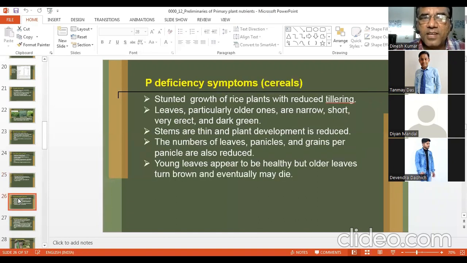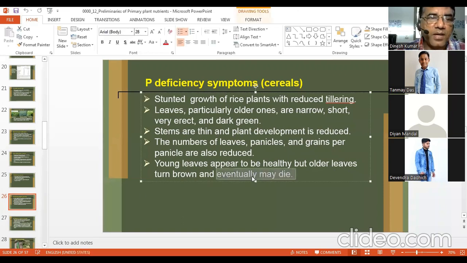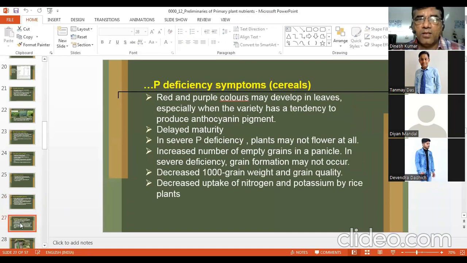Deficiency symptoms in cereals: stunted growth of rice plant with reduced tillering. Leaves, particularly older ones, are narrow, short, very erect, and dark green. Stems are thin and plant development is reduced. Number of leaves and panicles are reduced. Young leaves appear to be healthy, but older leaves turn brown and eventually die. Red and purple colors may develop on leaves. Delayed maturity. In severe P deficiency, plant may not flower at all. Increased number of empty grains.